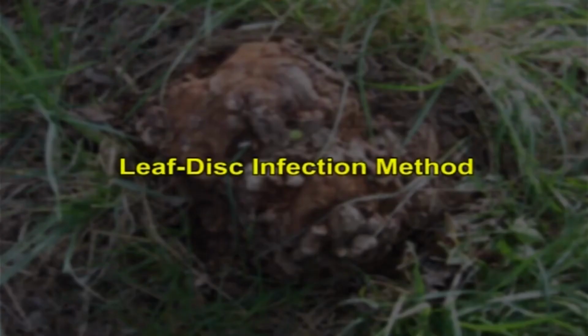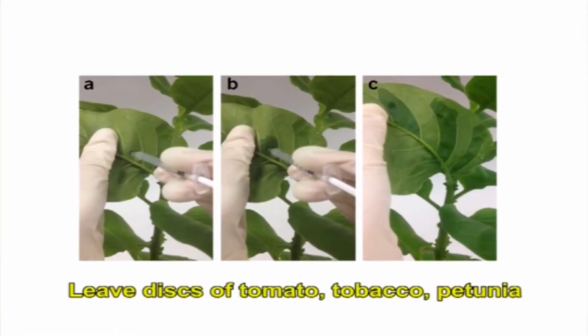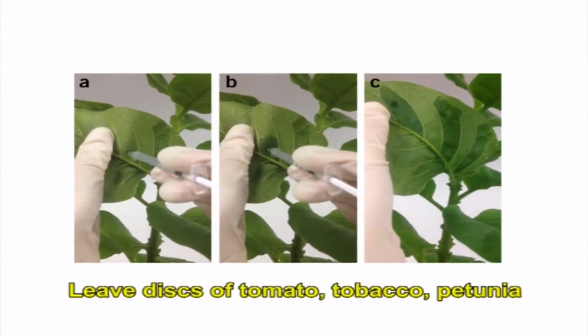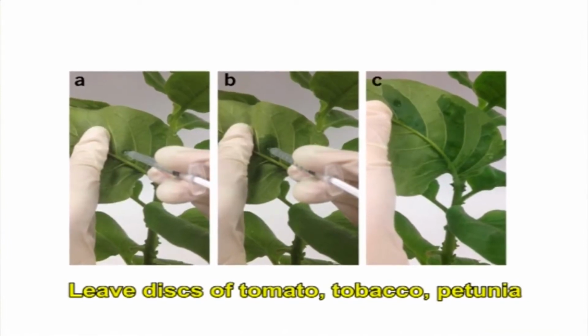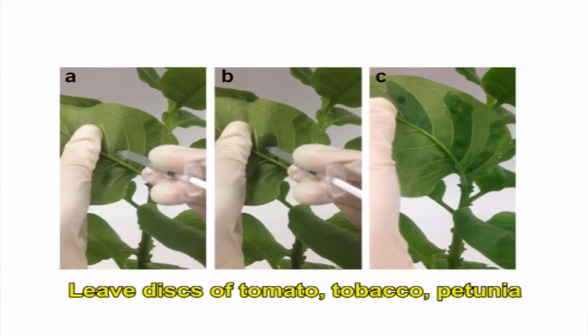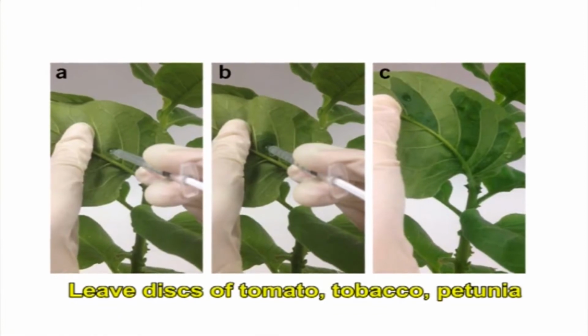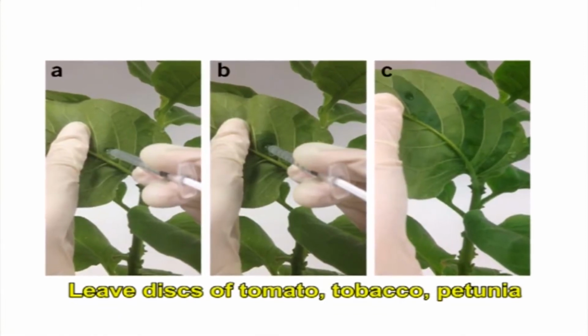The second step is the leaf disc infection method. In this method, leaf discs of tomato, tobacco, petunia are surface sterilized and inoculated with a genetically modified Agrobacterium tumefaciens. The leaves are then cultured for 2 days.